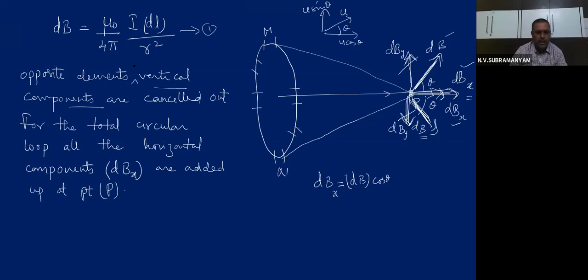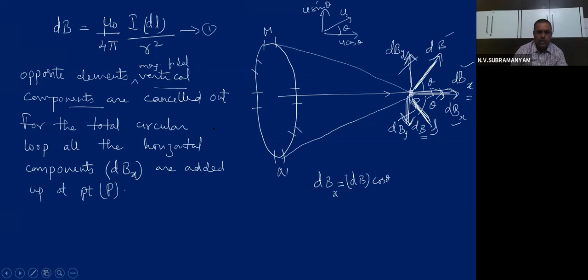Opposite elements, magnetic field vertical components are cancelled. Okay, children, what are getting cancelled? Magnetic field components are cancelled. So for the total circular loop, all the horizontal components dBx are added up at point P.